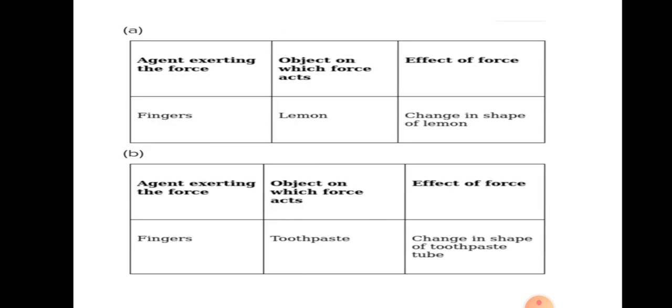So here are the answers. The agent exerting force in the first case was fingers, the object was the lemon, and the shape of the lemon was changing. The effect was change in shape.